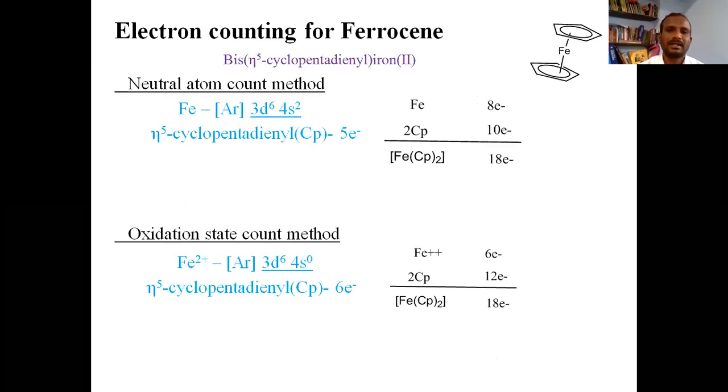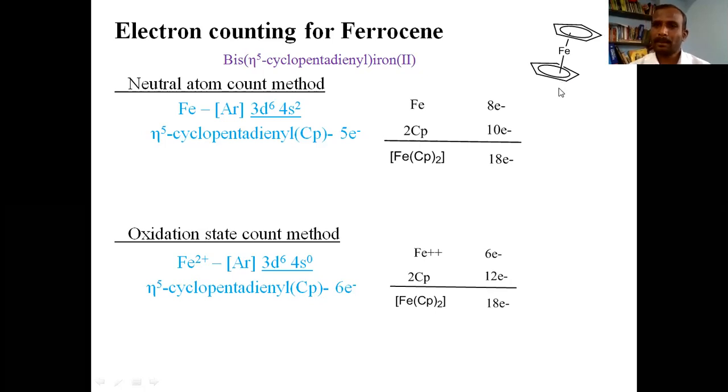Well, another example that we need to look into is ferrocene. So this is the structure of ferrocene. If you look at this, iron is at the center or in the middle, and above the iron there is one cyclopentadienyl group, and below the iron there is another cyclopentadienyl group.